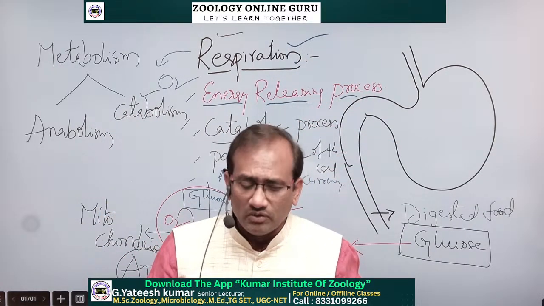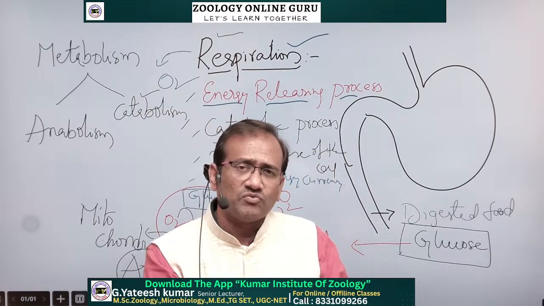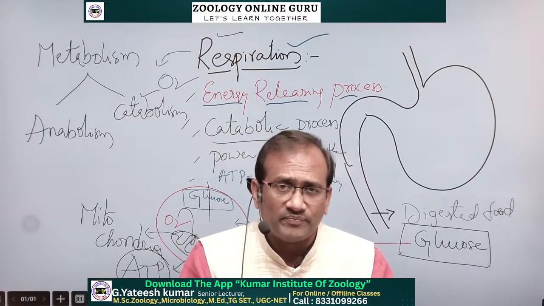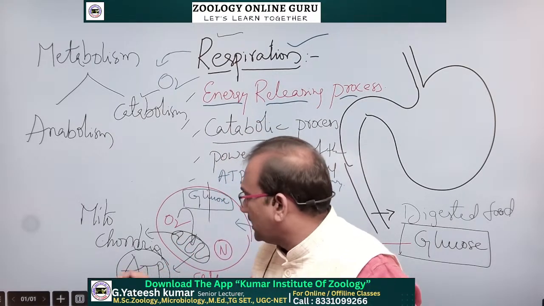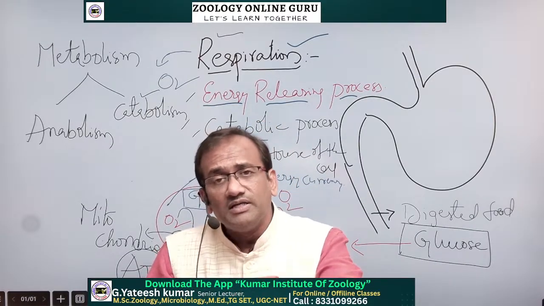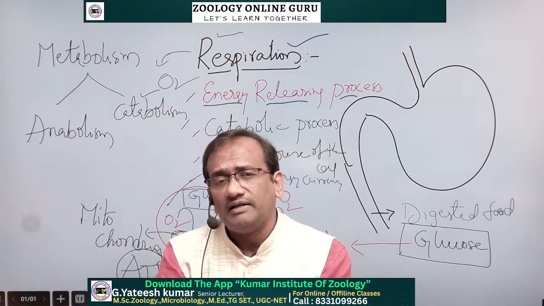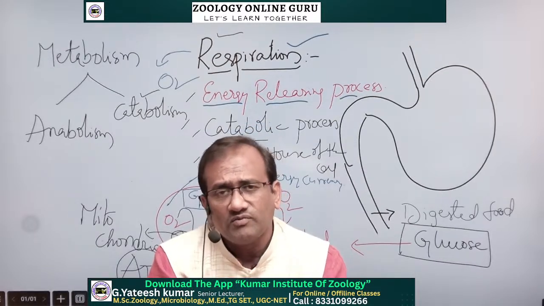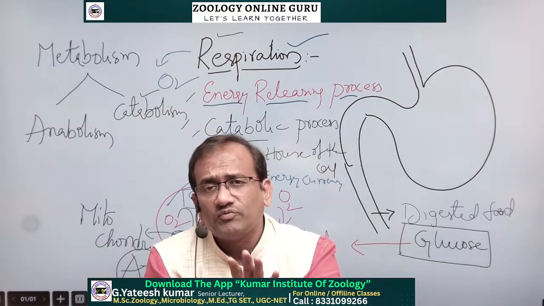In respiration, don't think that respiration means intaking of oxygen and releasing of CO2. Yes, that is also one step. This is a primary step, but it is not the respiration. It is called breathing. So breathing is different, respiration is different, and the respiration which takes place in the cell mitochondria is called cellular respiration. Cellular respiration releases the energy from the food material, that is called actual respiration. Whatever goes on in between, all of these reactions are known as supporting for the respiration.